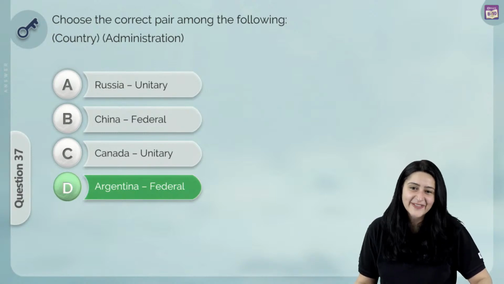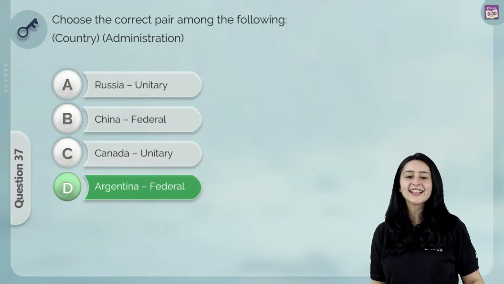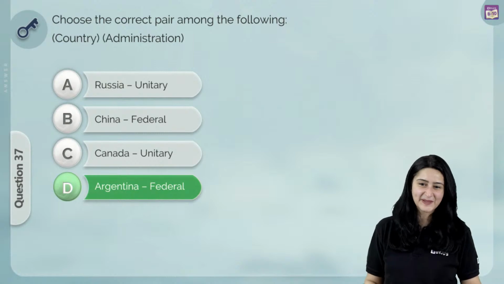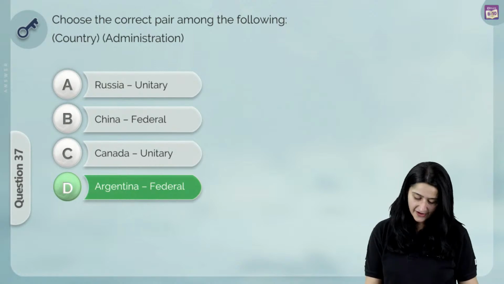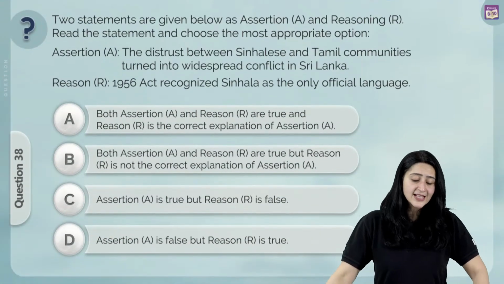Yes, Yasha, D is definitely correct. Absolutely right. Tanvi also says D, a lot of D's coming up. Super job. Aditi also says D. Very nice. Let's move on to our next question.